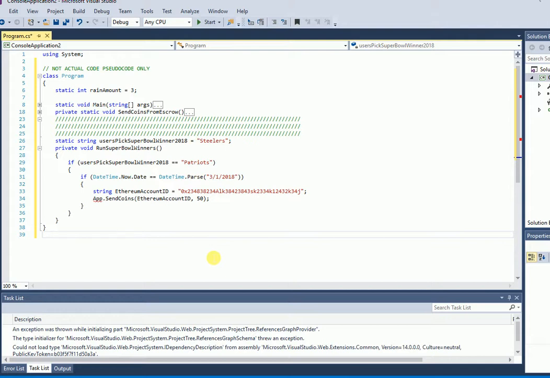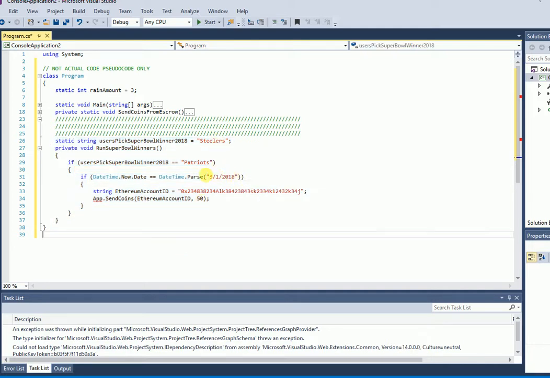Now imagine this running for hundreds of people. This could be set up to be run in a loop really fast every day after March 1st until maybe the escrow account is empty. Everyone gets a cut. You could divide the number of people that bet on whatever team, and whoever won gets a bigger cut. You could divide the escrow account among all the players, right? But here's the deal: you would be able to see the code. Anybody can see the code because it's baked into the blockchain.